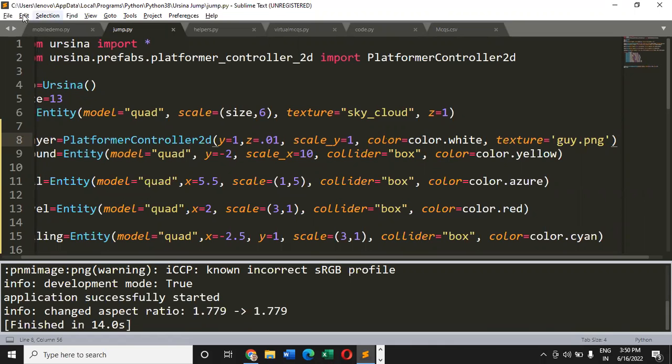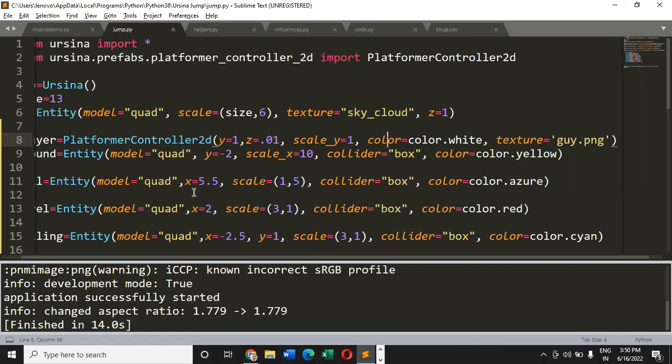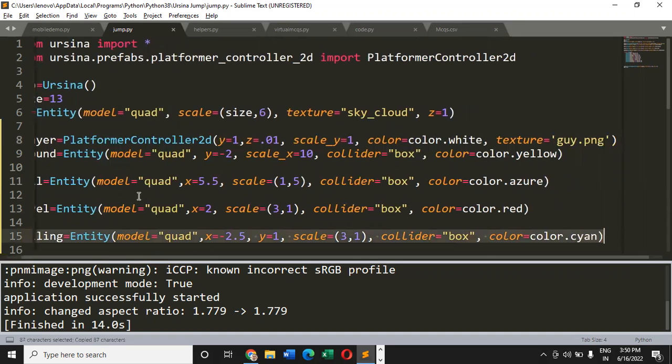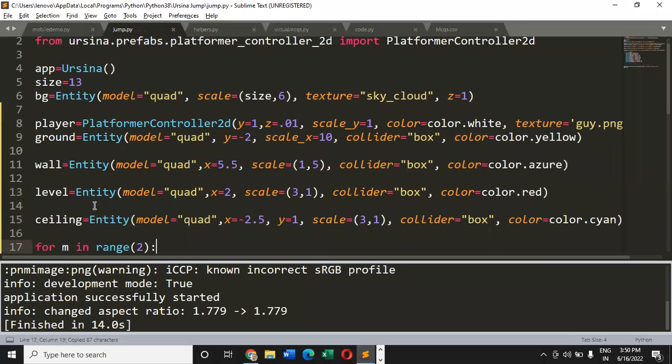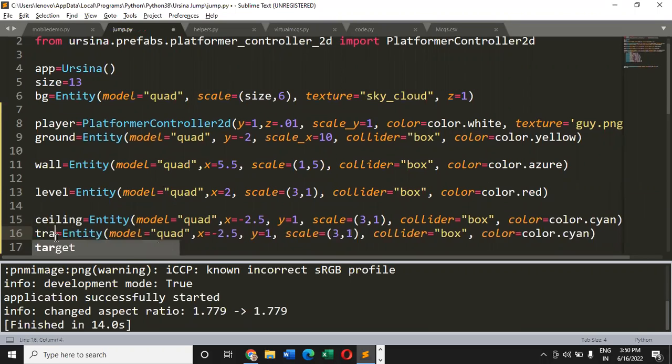Yes, sir. Okay. Now it's time for us to define another asset, and the name of that asset is trap. So I would like to define a trap also for my player. For that, I'll be using the same concept which I have used for defining these entities: ground, wall, level. So I'll be using the same code. I'm copying the code I have defined for ceiling, putting it here, and let's just change it to trap.